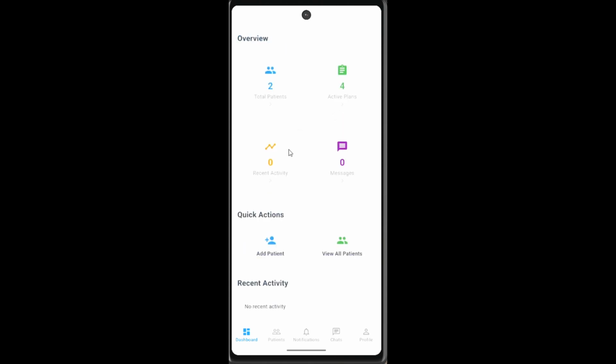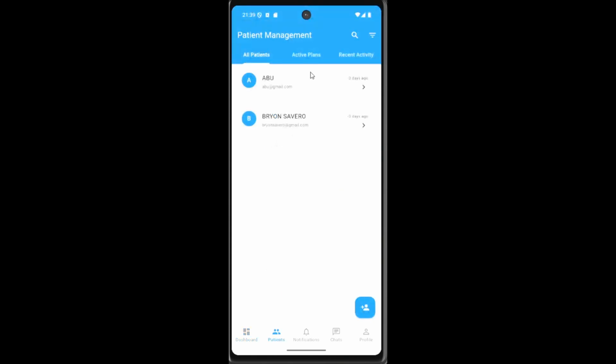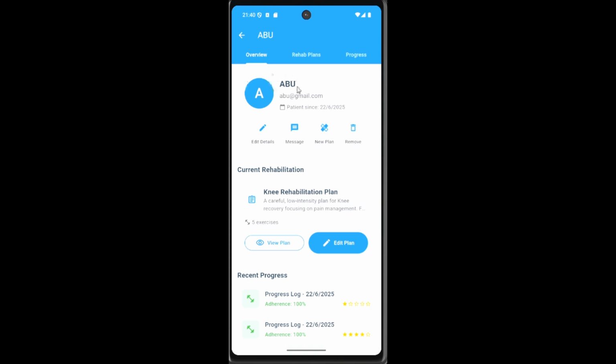So we go to the patients. You can see there's two persons, Abu and Jimmy. You can edit the details, you can message them, create a new plan for Abu, or even remove the person. You can see a current rehabilitation plan, which has been created just now, which is a new rehabilitation plan. And then we can see our recent progress. We completed 2 exercises, and then we can see the rating. This rating is actually the pain level.